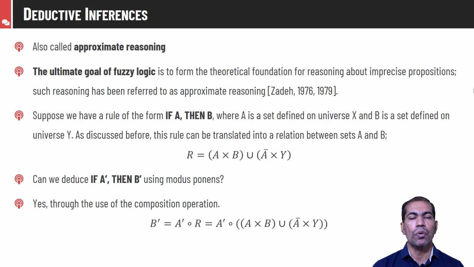We will talk more about such kinds of rules in fuzzy inference systems, in which we will be talking about different types of inference systems like the Mamdani fuzzy inference system, Takagi-Sugeno inference system, Tsukamoto inference system, and so on.